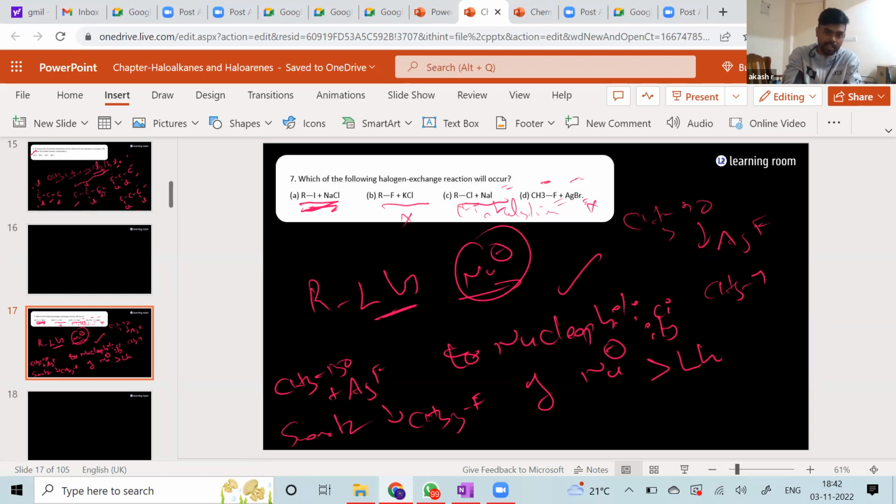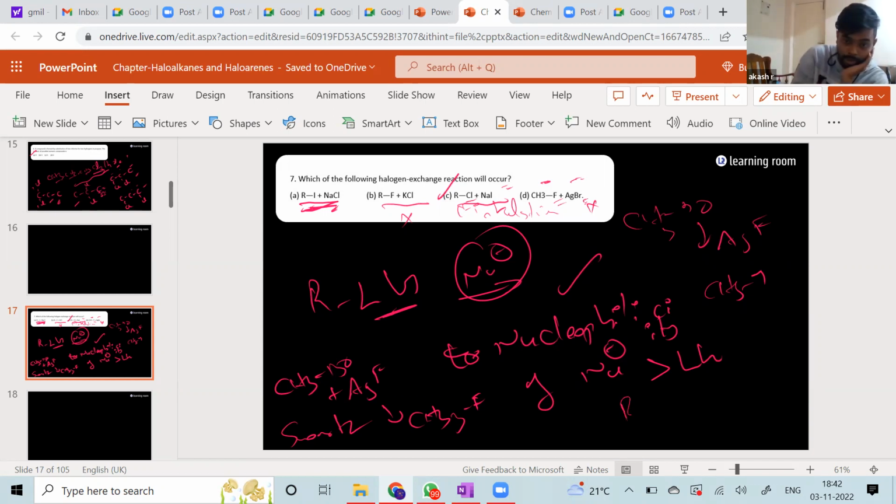The only correct answer is this, where your Cl is getting replaced with iodine. Now remember this. Halogen exchange is possible only for the production of alkyl iodides and alkyl fluorides. You will not be able to form RCl or RBr from this.